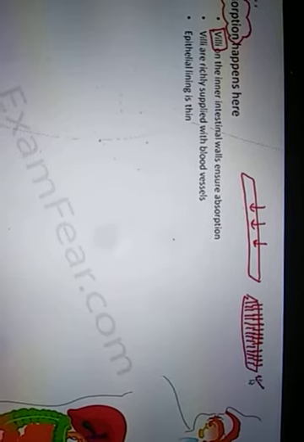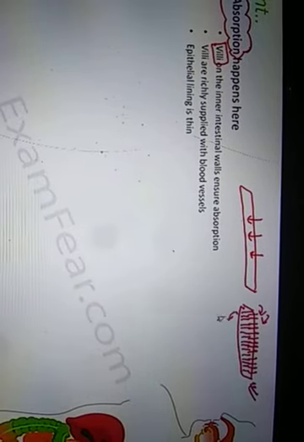In another case, you have a surface with thin hair-like structures. So the overall surface area increases in this case. Therefore, the net absorption will also increase. The same thing is done in the small intestine because of the presence of large hair-like structures called villi. They help us absorb the food.